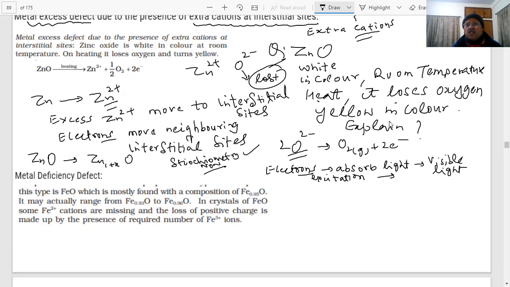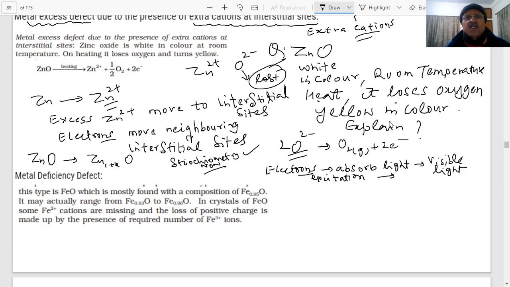And the result of this, what is the color coming here? Yellow. So you can explain the yellow color, students, in the crystals of ZnO. What type of defect is this?